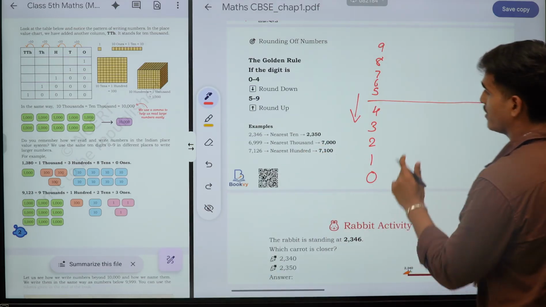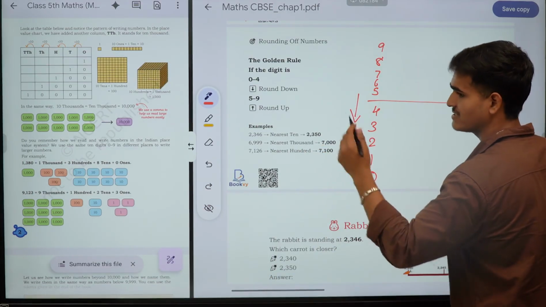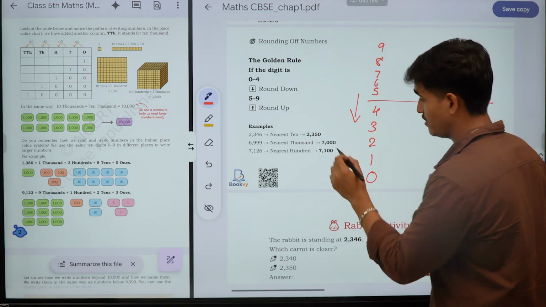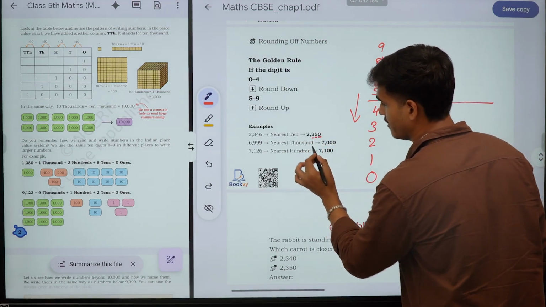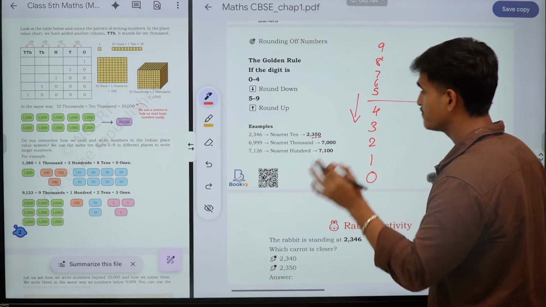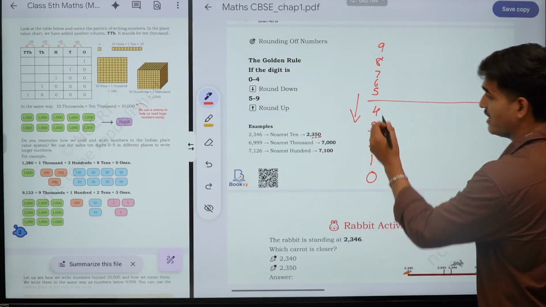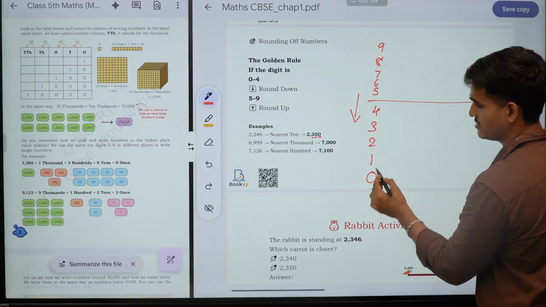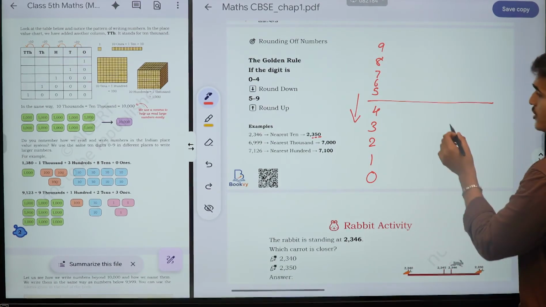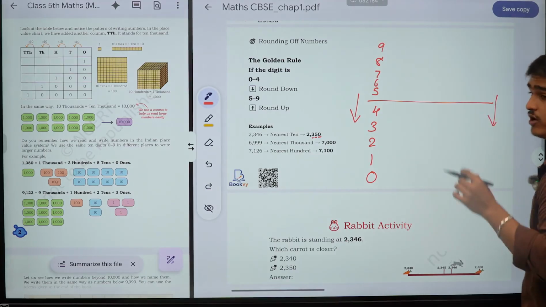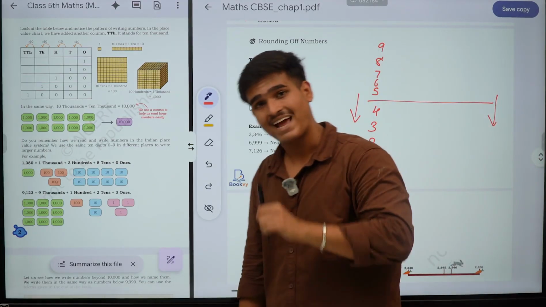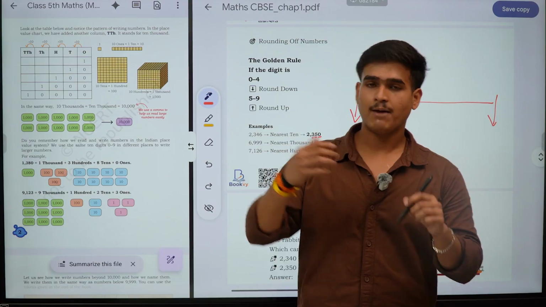Okay, so whenever you have a number with units, tens, hundreds, thousands, you have to look at these last three digits. If the digits are below this, 0, 1, 2, 3, then you have to go down. You have to bring the price down.